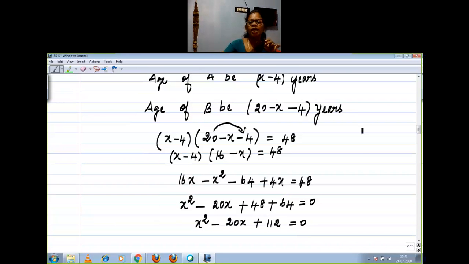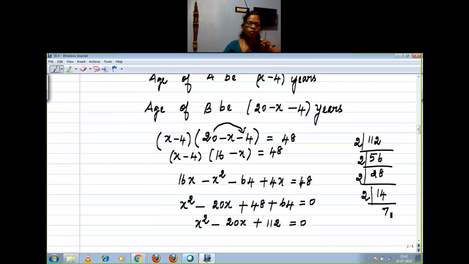Now you have to take 112 and simplify, right? So are you doing the prime factorization to find the possibilities? 2 5s are 10, 2 6s are 12, then 2 28s, again 2 14s, 2 7s. When you arrive at the prime number, your division is over.